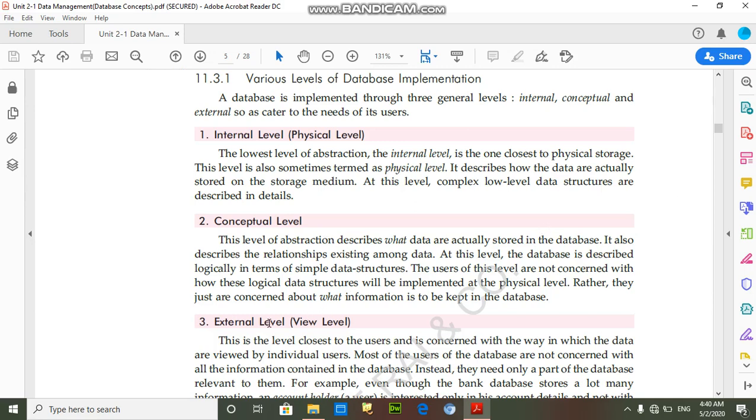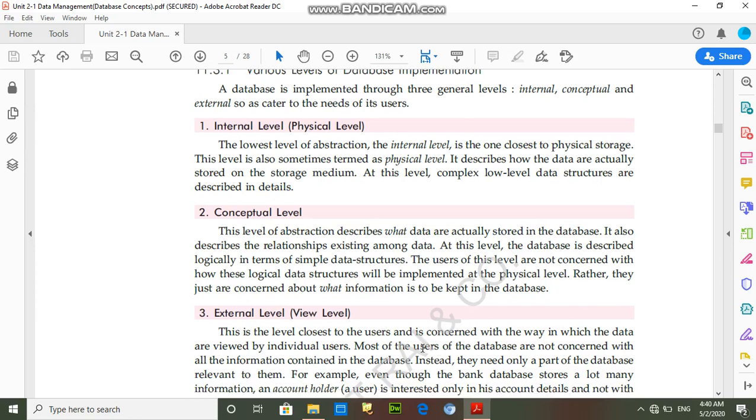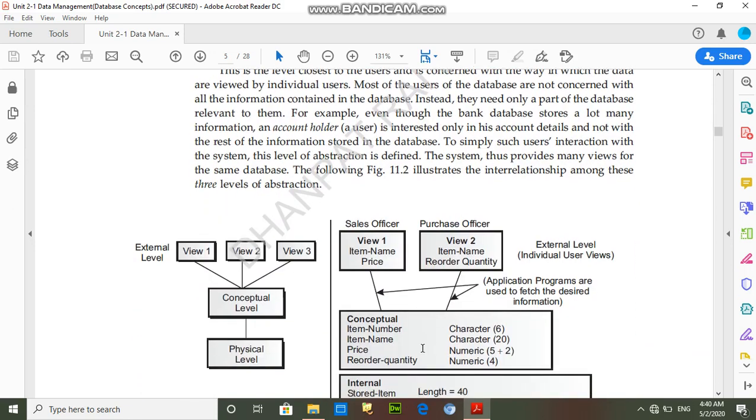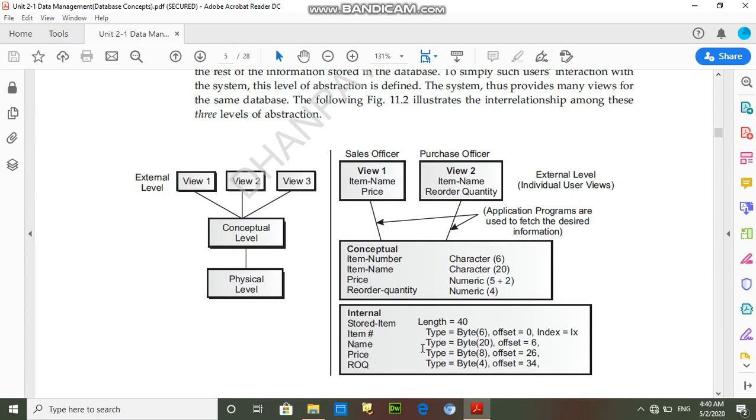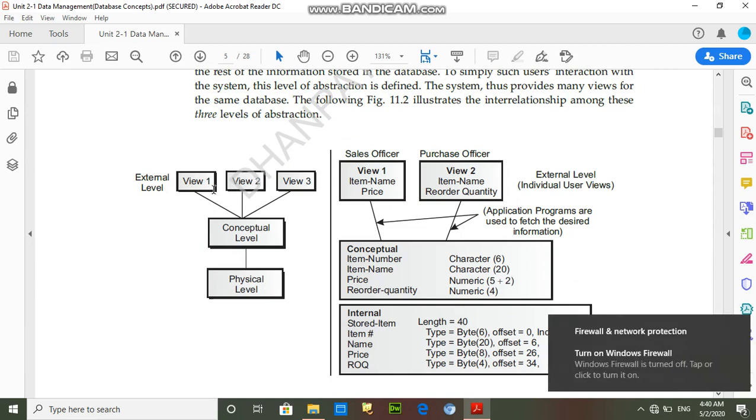And next is the external level. In the external level, the information will be accessed according to the different users. For example, this is the external level, and first is the physical level, next is the conceptual level, and then the internal level.